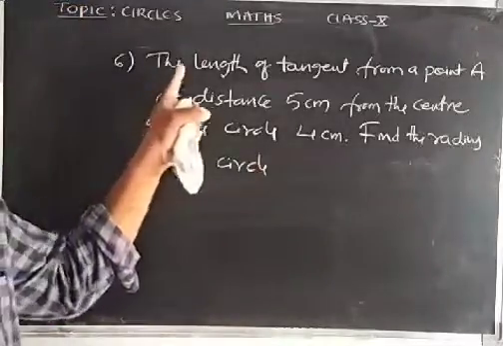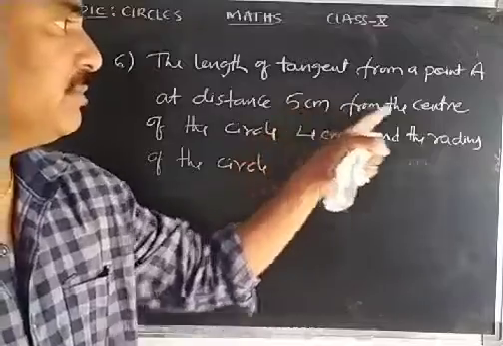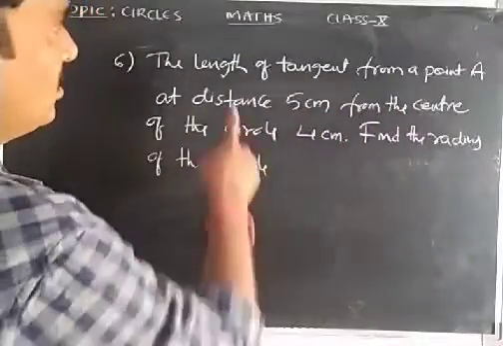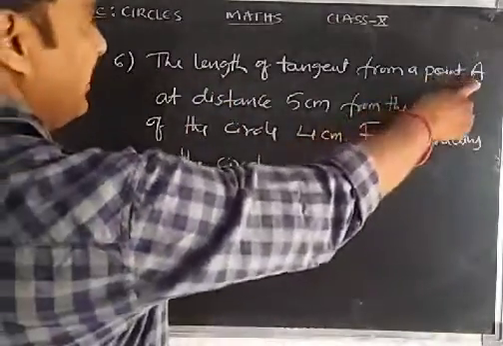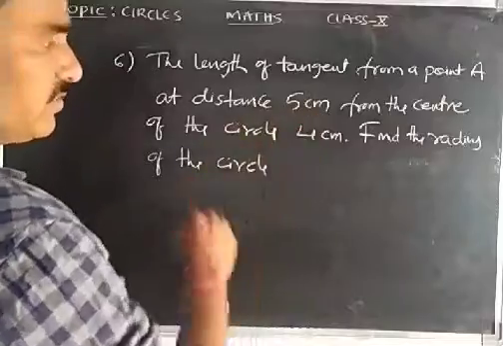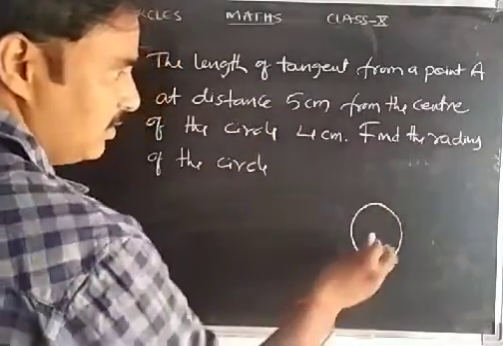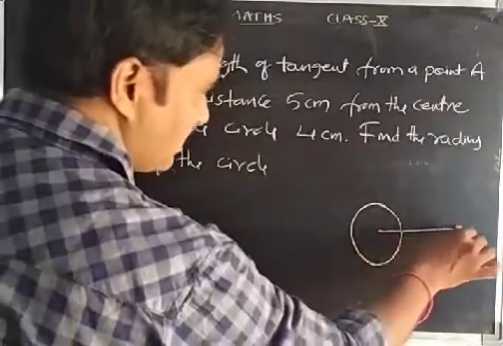See here, what is given? The length of tangent from a point A at distance 5 centimeters from the center of the circle is 4 centimeters. This is the circle. We have one point A which is 5 centimeters away from the center.